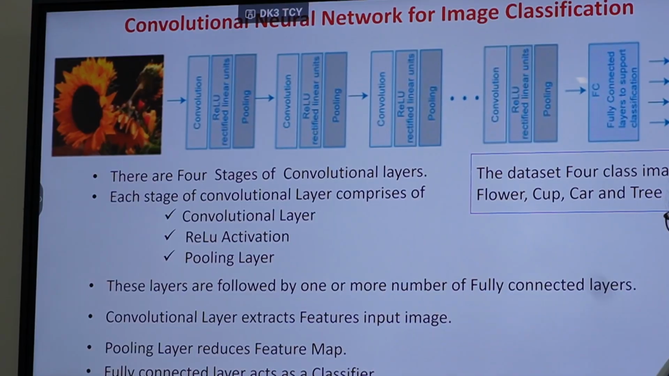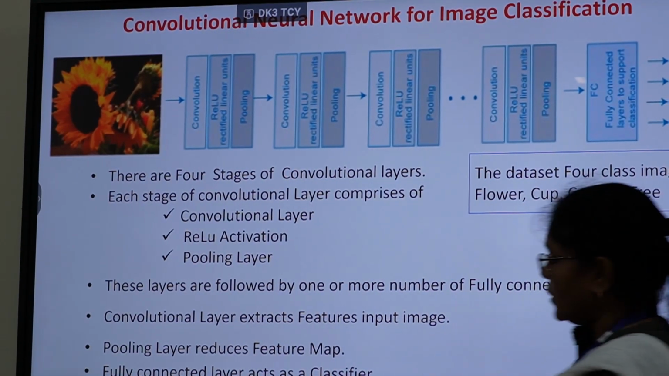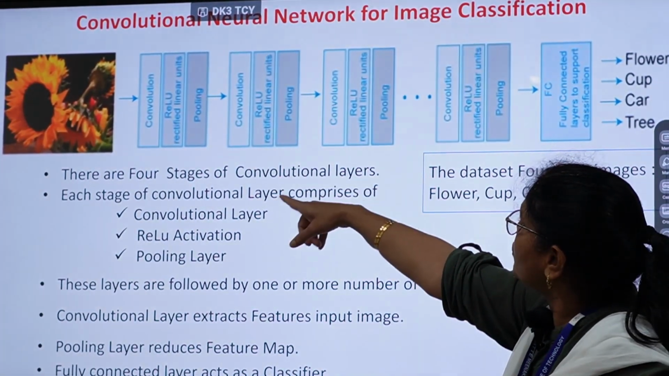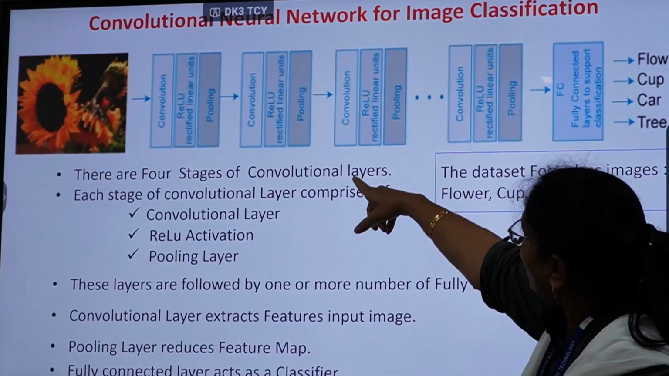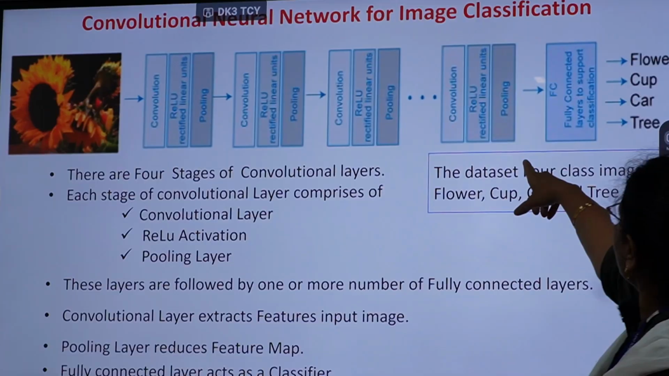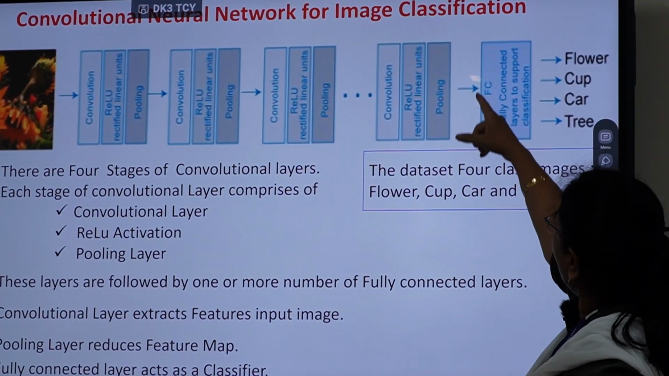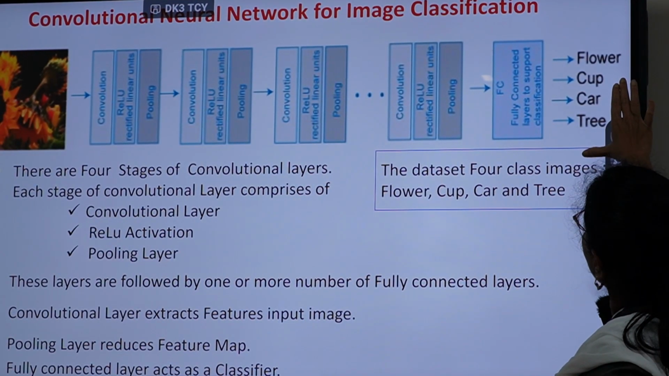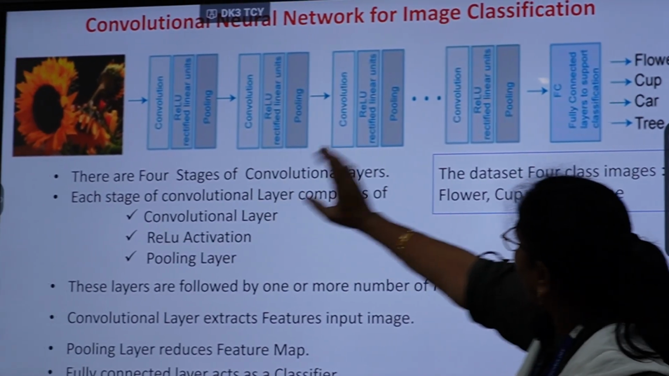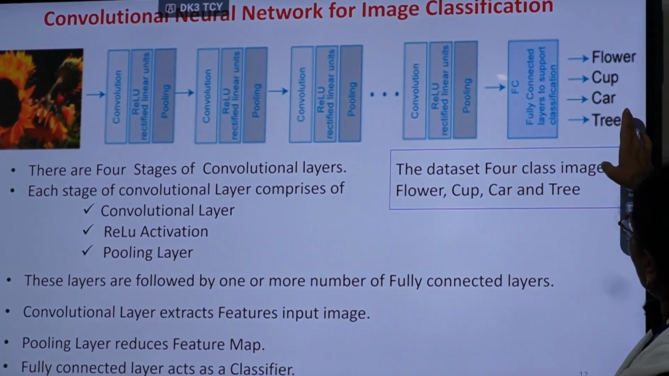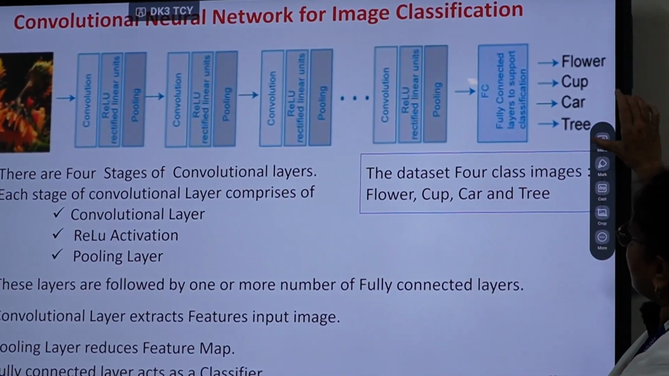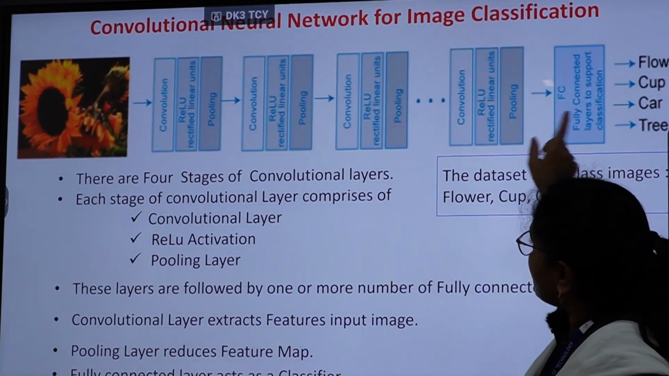Convolutional neural network for image classification. This shows the framework. This is the input image. And here we can see the first set convolution layer, ReLU, then pooling layer. Again we have one more set convolution, ReLU and pooling, one more convolution layer, ReLU, pooling, etc. Then finally here we have fully connected layer, and which does the classification along with the dense layer. The classification here from the input image, the categories are flower, a cup, car or tree. So input image is a flower, it is going to give the output as a flower image. Any number of stages we can have.